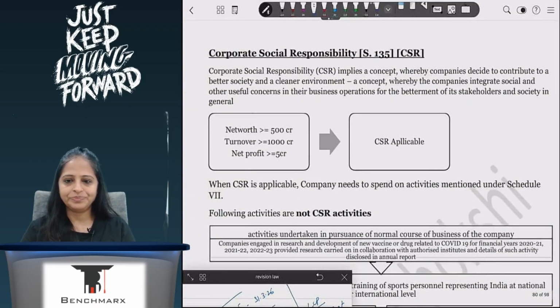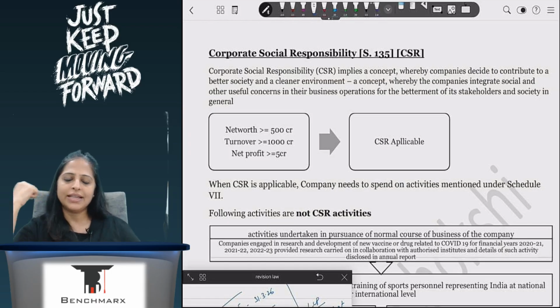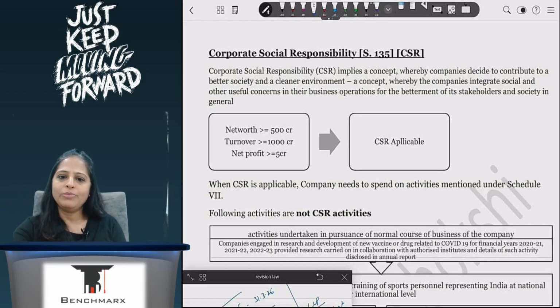Okay. Now, coming to CSR. CSR, very, very important. One question definitely coming in your examination. Now, in CSR, what do we understand? CSR is applicable only when net worth exceeds 500 crores, or turnover exceeds 1000 crores, or net profit exceeds 5 crores. Out of these three conditions, if any one condition is fulfilled in any one preceding year, CSR is applicable. If it is fulfilled last year, this year's CSR is applicable.